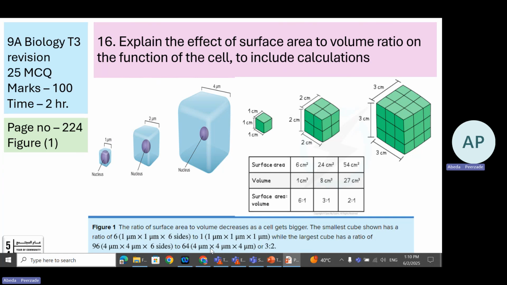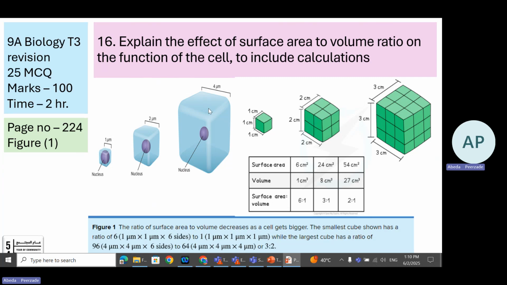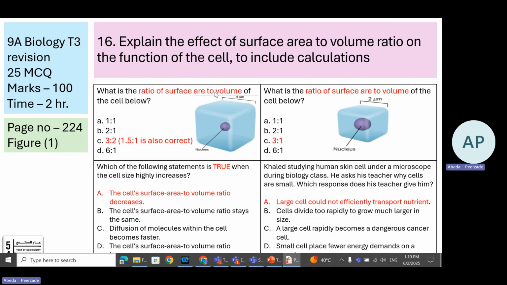Now, in the options, you may find the answer is not there because you got the answer as 96 is to 64. You have to simplify that. You will get the answer 3 is to 2. So you will be given a diagram for the cube having a side of 4 micrometer, and they will ask you to determine the surface area to volume ratio. Now the answer is 3 is to 2. Fine. But what if the answer is given as 1.5 is to 1? Even this is correct.